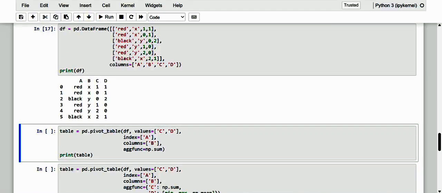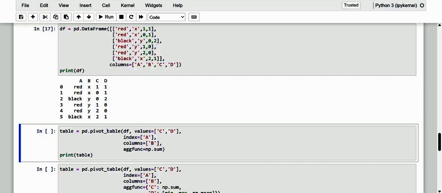This is the exact method, and it accepts several optional parameters. The columns parameter converts the values present in the column to indexes for the columns of the pivot, and the index parameter converts the values in the column to indexes for the rows of the pivot.